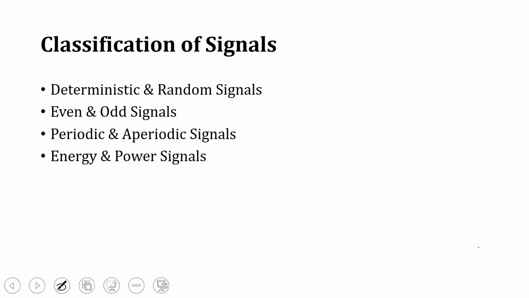Now we will come to the main part, the classification of signals. Signals are classified as deterministic and random signals, even and odd signals, periodic and aperiodic signals, and energy and power signals. Now we will discuss one after the other.